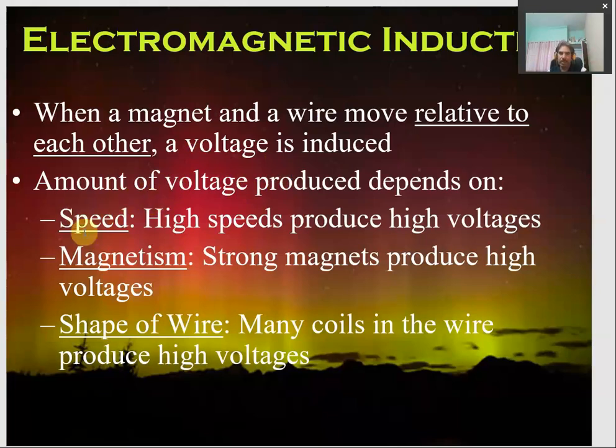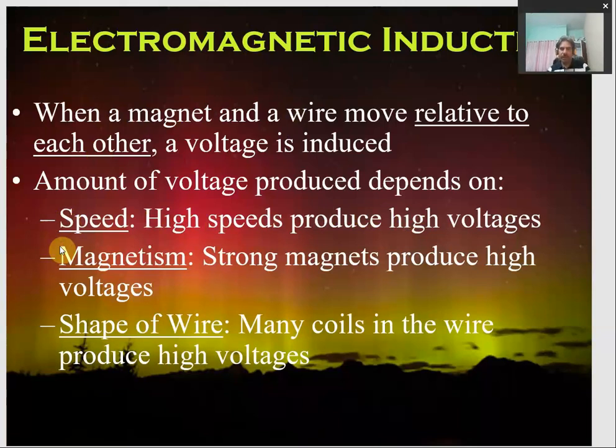It depends upon speed. Speed of what? High speeds produce high voltages, meaning the speed of movement of the magnet or movement of the wire. Another way in which the magnetic field around a conductor can be changed is by using strong magnets.